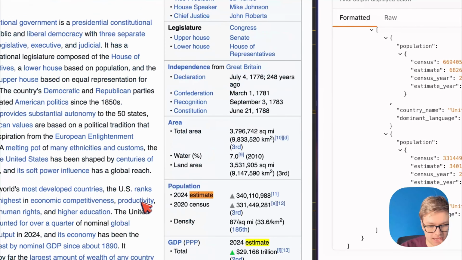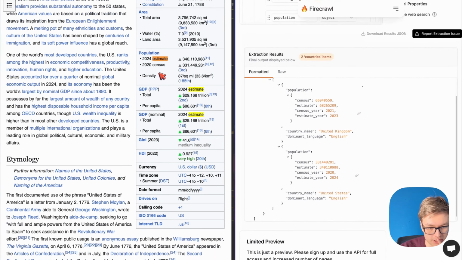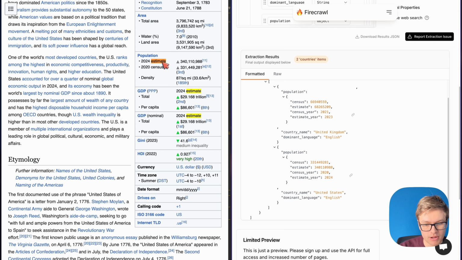So on the Wikipedia page, we're just going to go ahead and check out the population estimate. So indeed, for the US, the estimate year was 2024, and the census year was indeed 2020, just like you see in here. And then if we just quickly check the estimate numbers, I can see that that's completely correct. And the census numbers are correct as well. So that's great. You can see here how it worked completely.